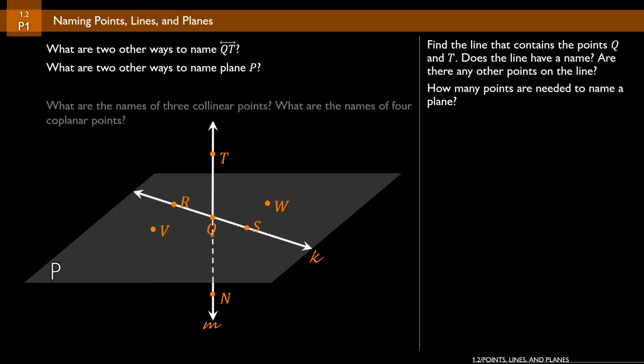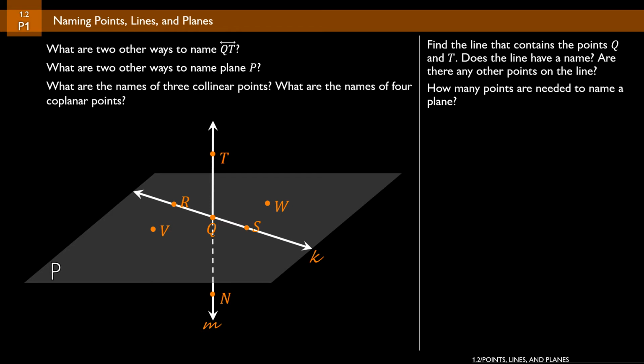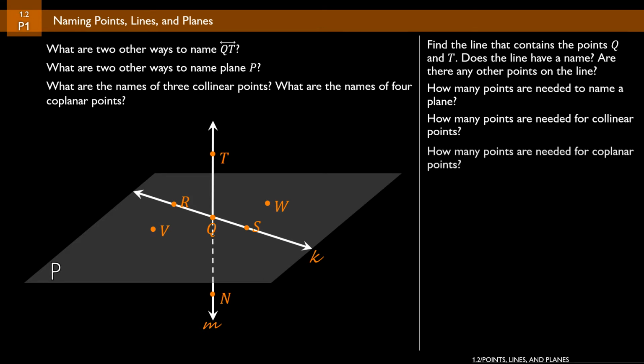The third question, what are the names of 3 collinear points? So we do have 2 sets of collinear points here. We have R, Q, and S, and we have T, Q, and N. And then what are the names of 4 coplanar points? Any combination of R, V, Q, S, and W. Or you could say T, Q, N, and then any of the other letters that are on there. Or you could say R, Q, S, and then any of the other letters that are on there. And all of those would also be coplanar.